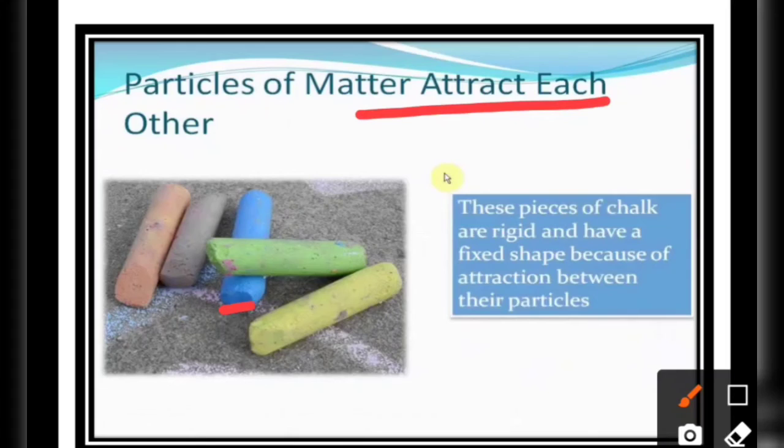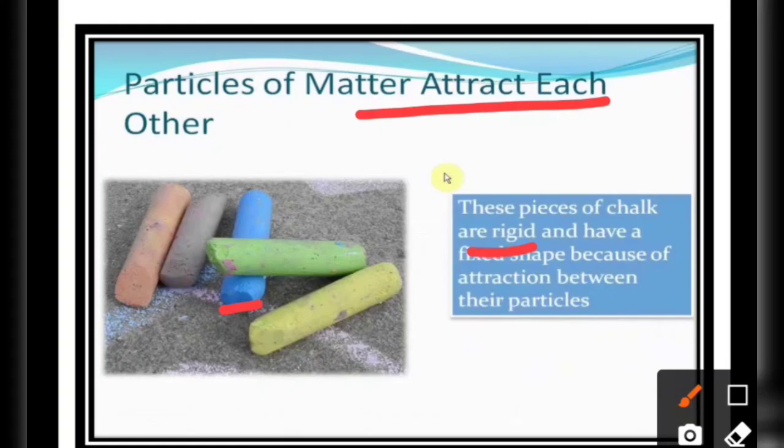You can see here the chalk particles, they are rigid. Rigid means they have a very hard surface. Rigidity explains that the particles cannot flow, so they can maintain their shape. They are unbending, inflexible, so they have a fixed shape.